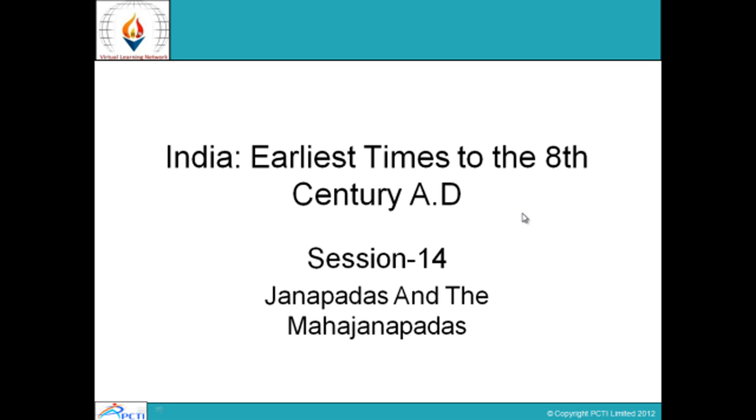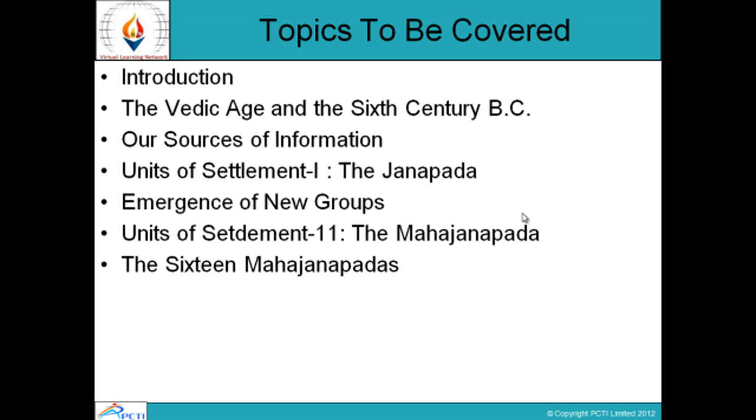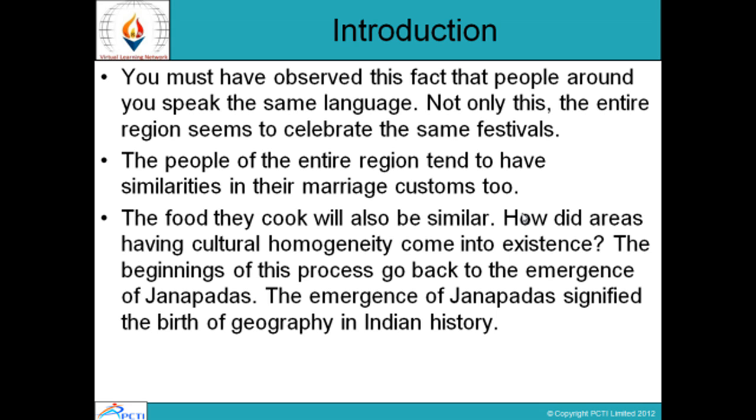This is session number 14 of the subject India, earliest times to the 8th century AD, and the chapter is Janapadas and the Mahajanapadas. Topics to be covered are introduction, the Vedic age and the 6th century BC, our sources of information, units of settlement, the Janapada, emergence of new groups, units of settlement, the Mahajanapada and the 16 Mahajanapadas.